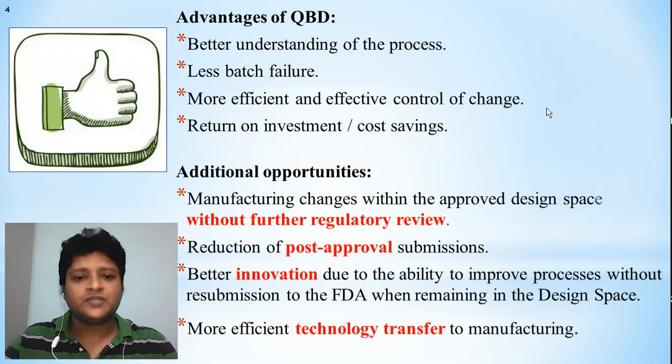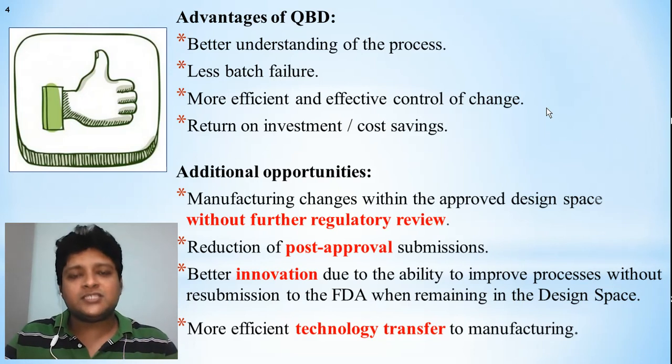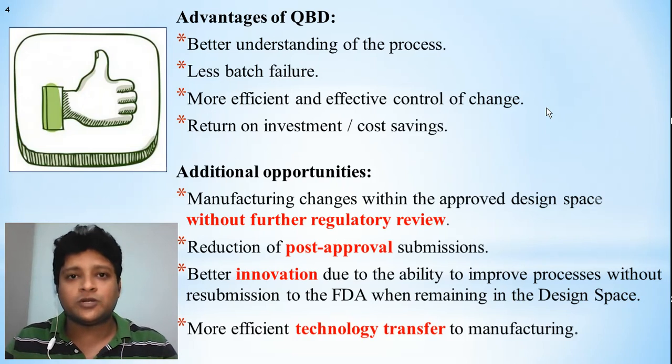Second, it also helps in the reduction of post-approval submissions. When we get the method approval and process approval, we are indicating that the quality will be built into the product. So we are going to reduce the post-approval submission process. Otherwise, at the end, when the final product comes, we have to wait so many times for the submission of the application, for the evaluation, and for so many things.